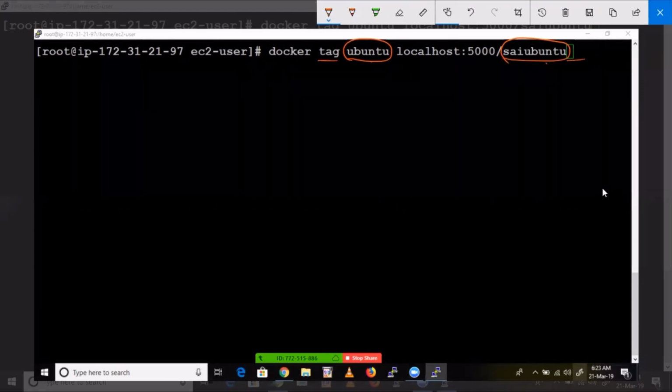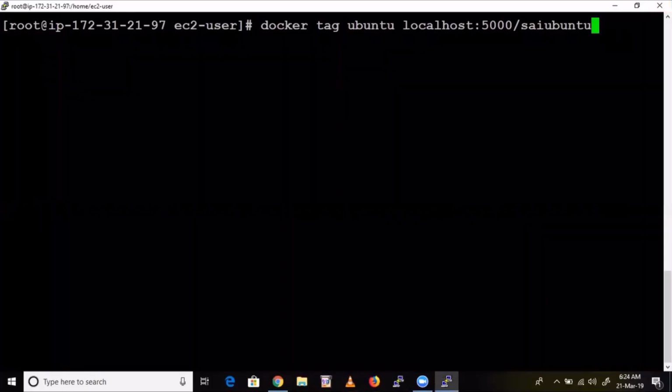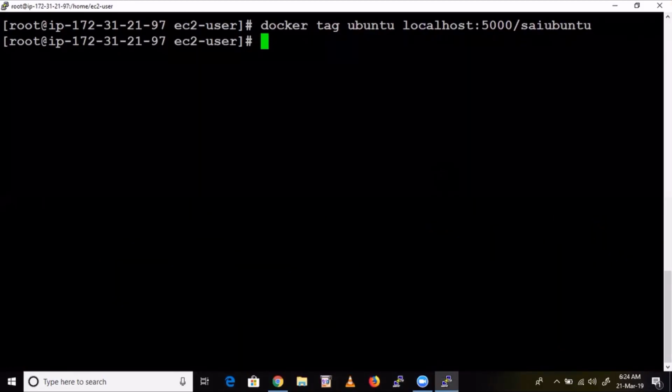So how to refer that container? Localhost colon 5000. This is how you refer container, right? Localhost 5000. We have mapped the port of 5000 to 5000 port of container. So that means indirectly we are referring container. So inside container, we are reserving a location memory called Sai Ubuntu. Okay, this is how we reserve some location. Now see here, if you press enter, we have reserved some space. Now space got already created. Now we are going to push that image.